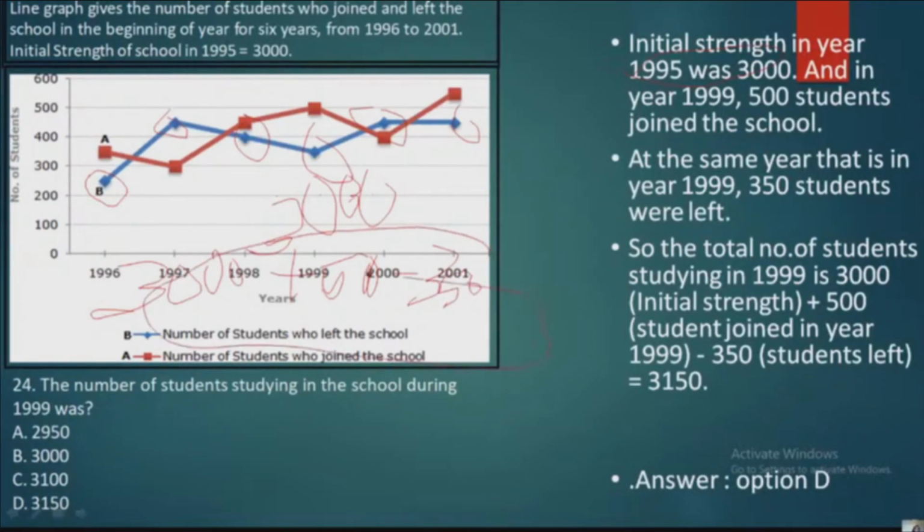Okay, so you will get the answer as 3150. So 3150 is the total number of strength of the school. Okay, that is the strength of the school in 1999. Is it clear? I think this is pretty easy.